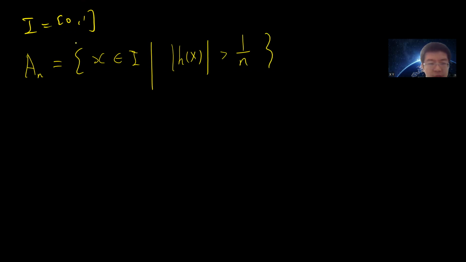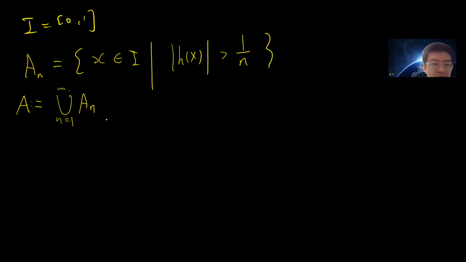And the discontinuity points, right? The discontinuity point set A will just be the union of the A_n. Or I can just define A to be this. All right, so this is the definition.